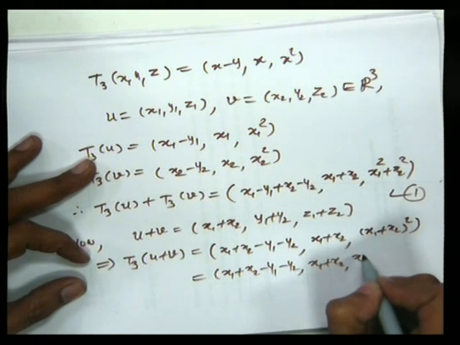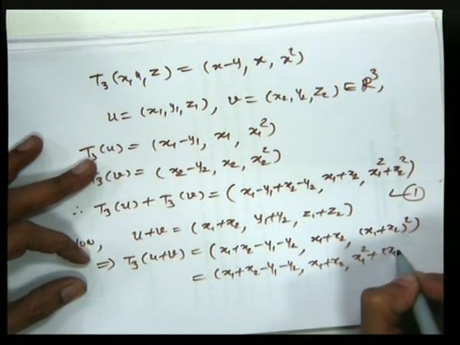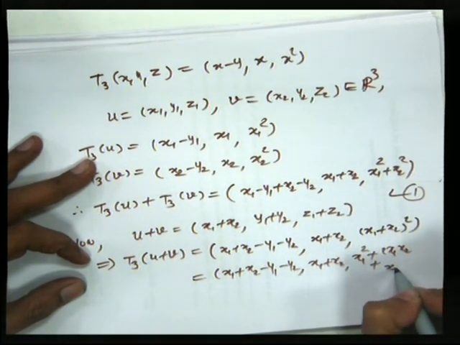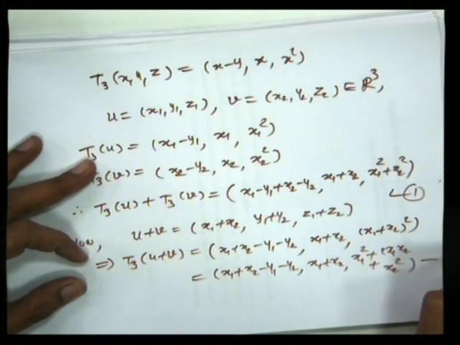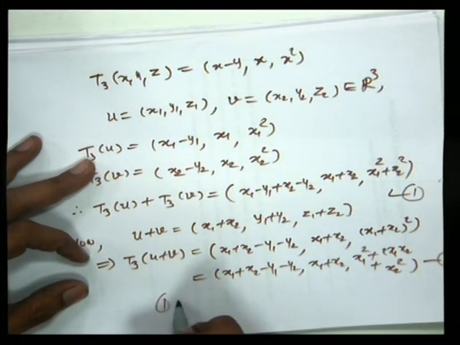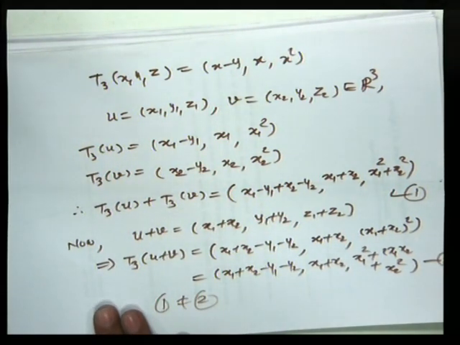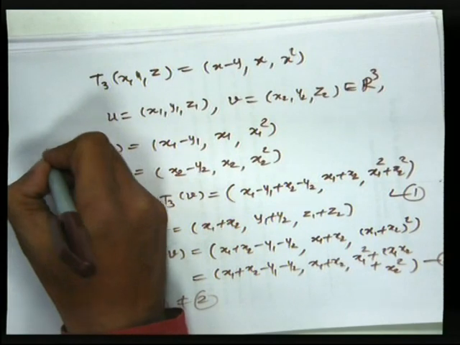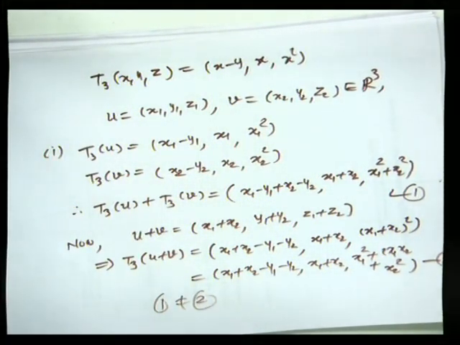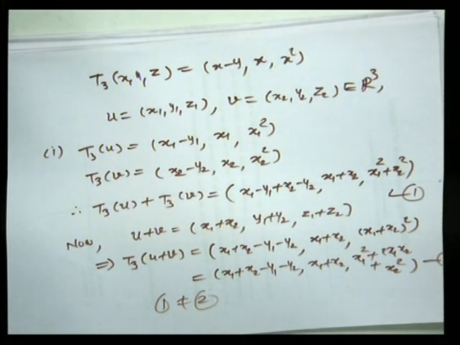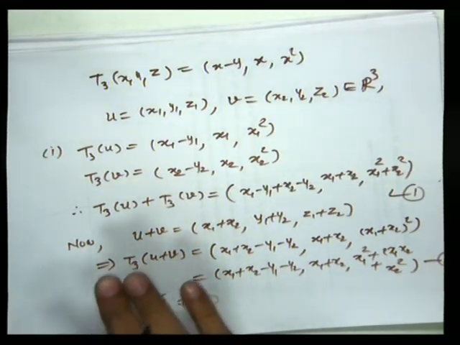Here, x1 squared plus twice x1 x2 plus x2 squared. If we say this is 2, obviously 1 is not equal to 2. So function T3 is not satisfying the first condition for a linear transformation. Hence this function T3 is not a linear transformation.